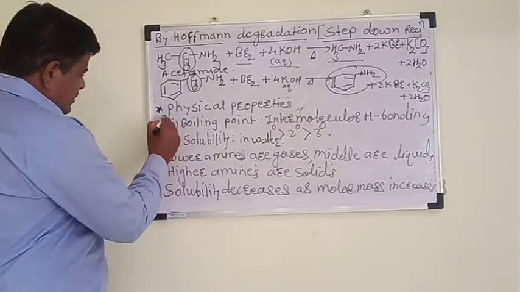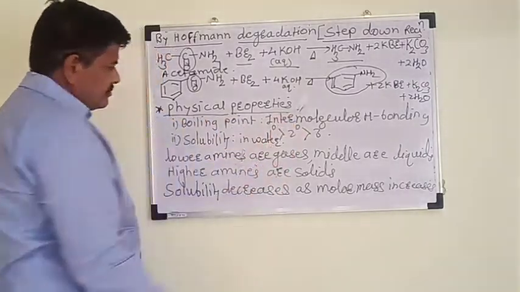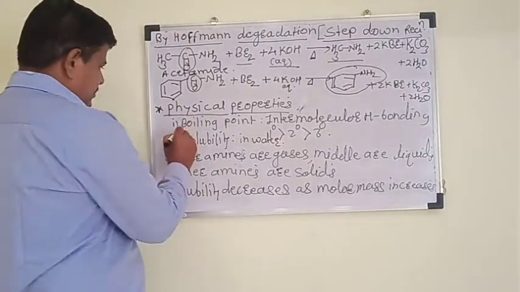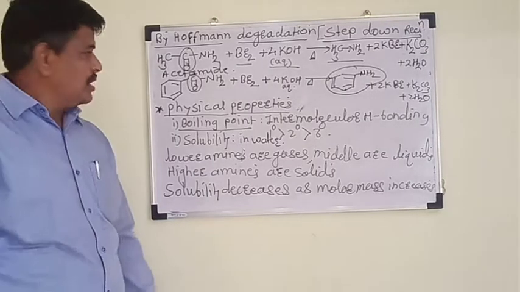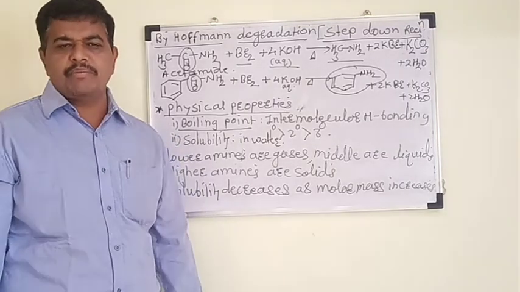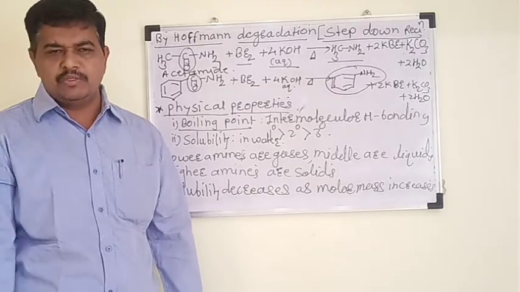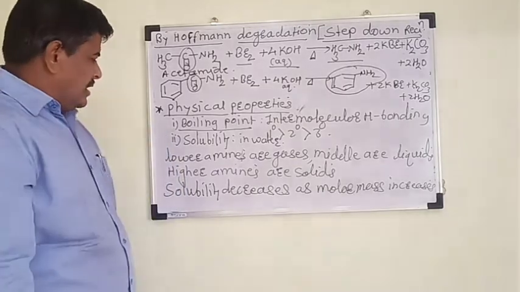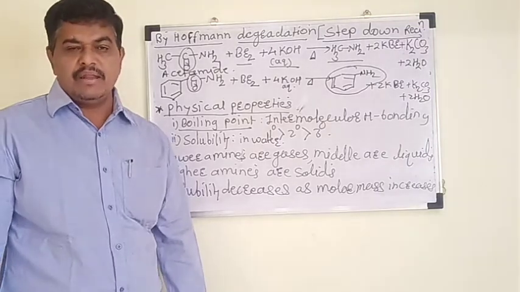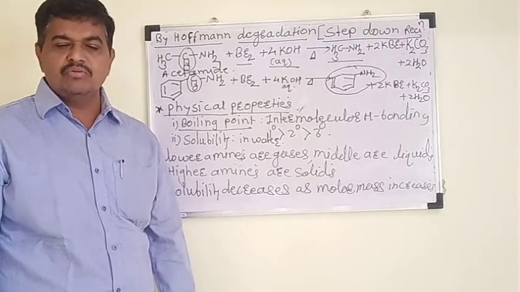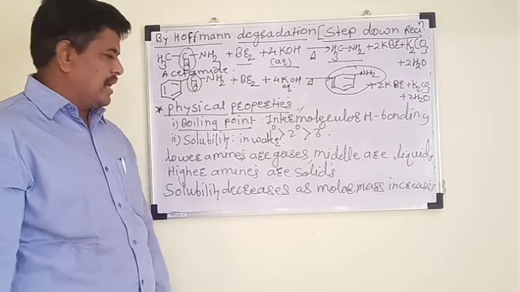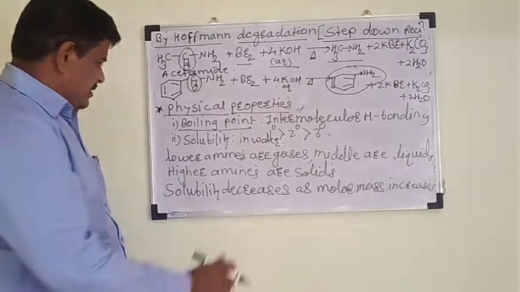Next point is physical properties. In physical properties, the first point is boiling point. As you know, boiling point is the constant temperature at which vapor pressure of a liquid becomes equal to atmospheric pressure. Here, amines have a higher boiling point as compared to other compounds with corresponding molar mass.